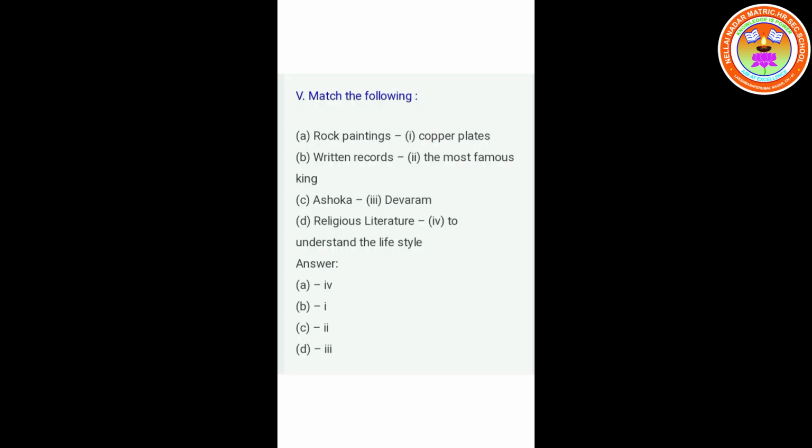Fifth exercise is match the following. Rock paintings, to understand the lifestyle. Second one, written records, copper plates. Third one is Ashoka, the most famous king. Fourth one is religious literature, Devaram.